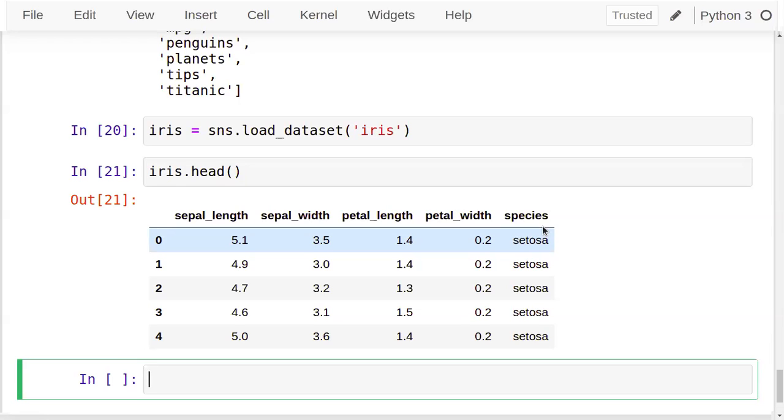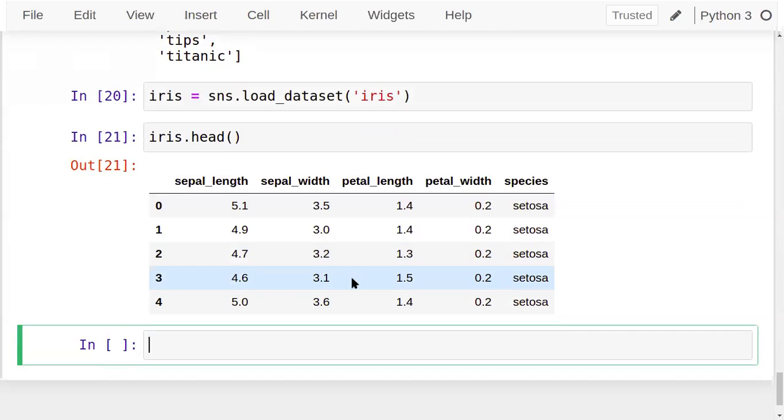It's a classification data set, but it's used for clustering also. So any machine learning algorithm of classification type can be applied onto it. Sepal length, sepal width, petal length, petal width are all continuous variables, and species is the output variable, which is categorical, which contains three categories there.